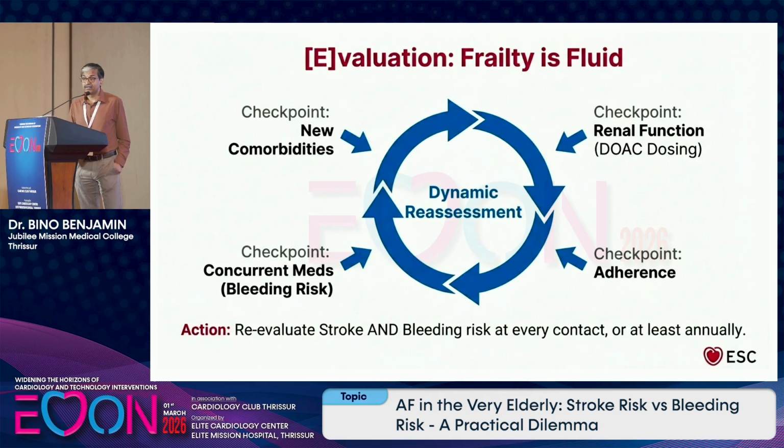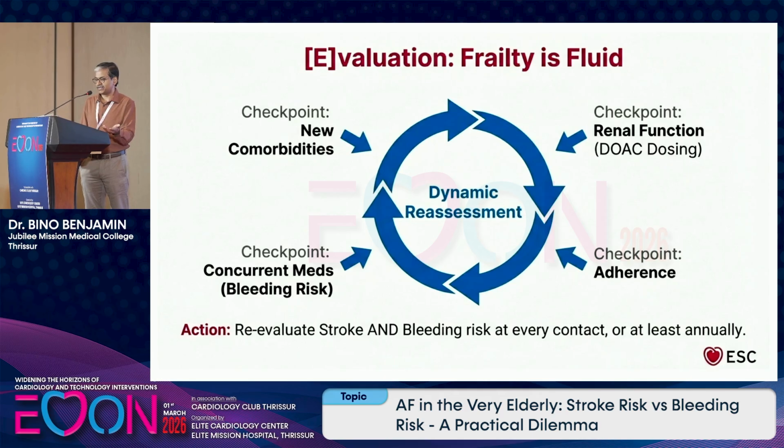Frailty is fluid. Many of these patients will be having newer comorbidities appearing every month or year. So you reassess the patient's comorbidities during every visit. Check the patient's renal function, that may be deteriorating. Check whether the patient is adhering. This is very important. When the patient is having warfarin, you may be checking PT INR, you know whether the patient is adherent. Here, we are not checking a blood test. There is no blood test routinely done to assess the adherence.